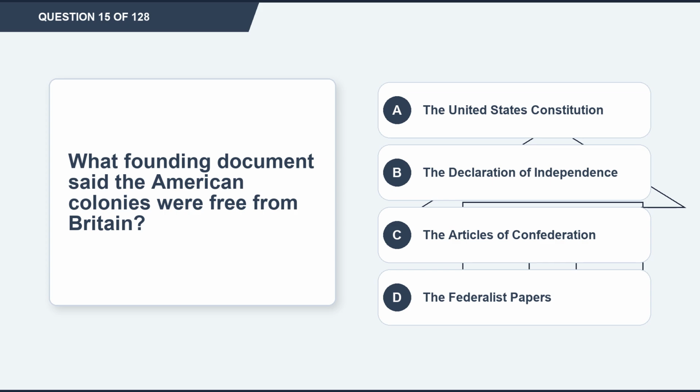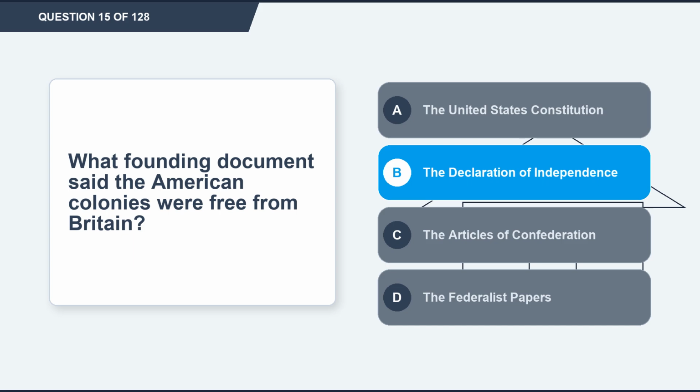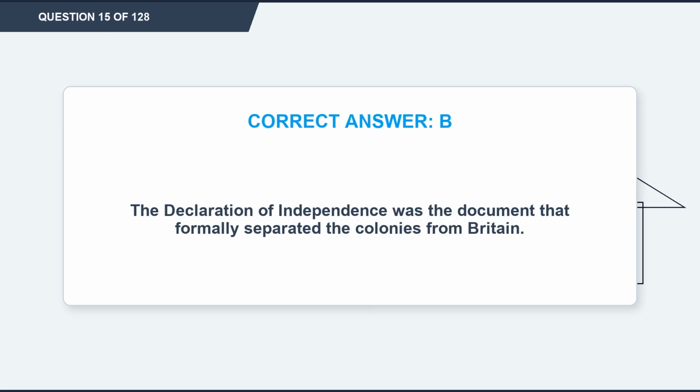Option A, the United States Constitution. Option B, the Declaration of Independence. Option C, the Articles of Confederation. Option D, the Federalist Papers. The correct answer is option B, the Declaration of Independence. Explanation: the Declaration of Independence was the document that formally separated the colonies from Britain.